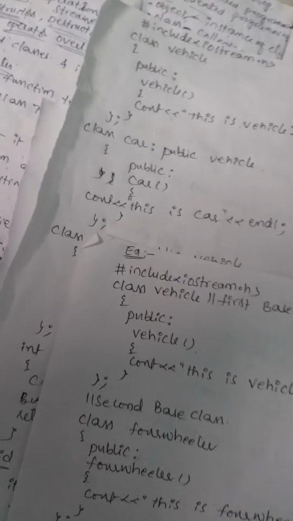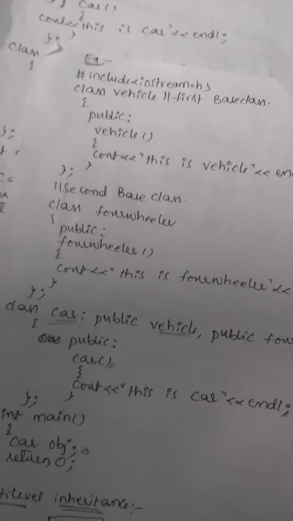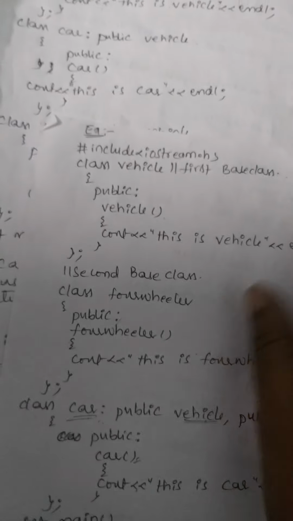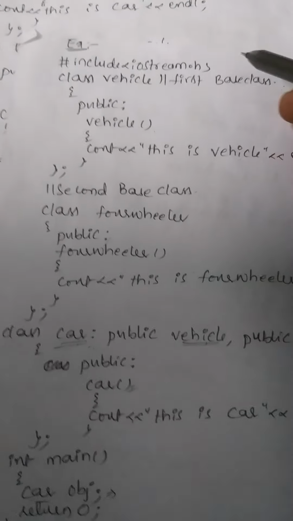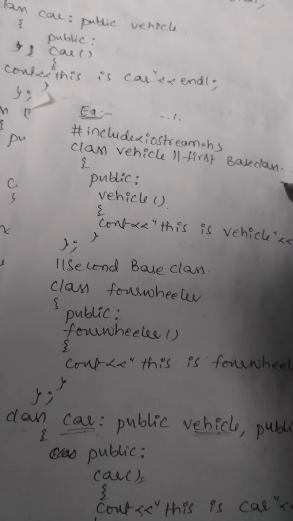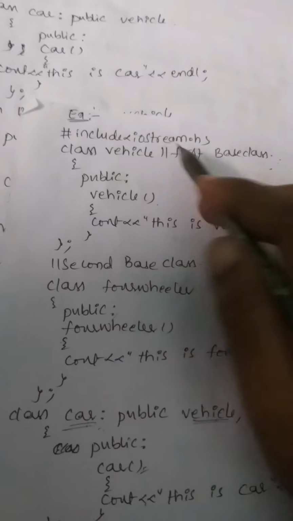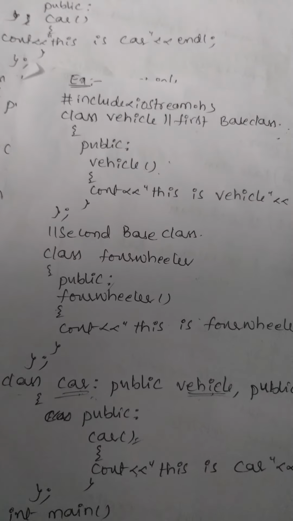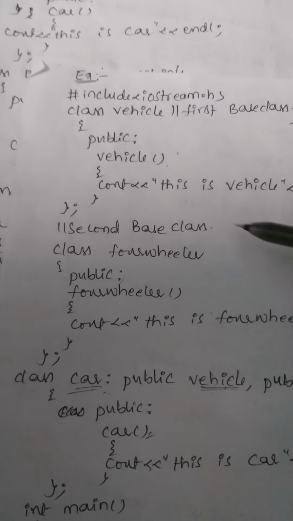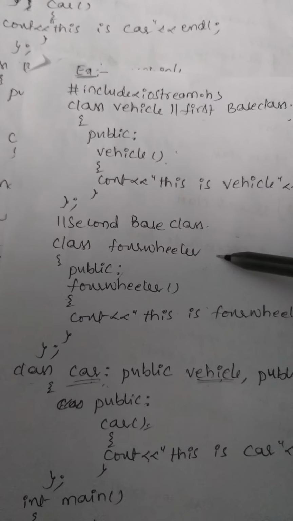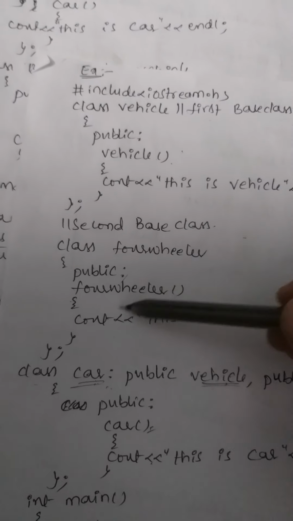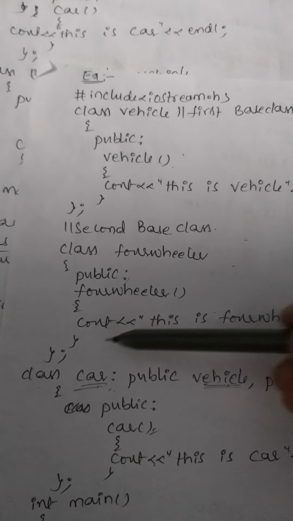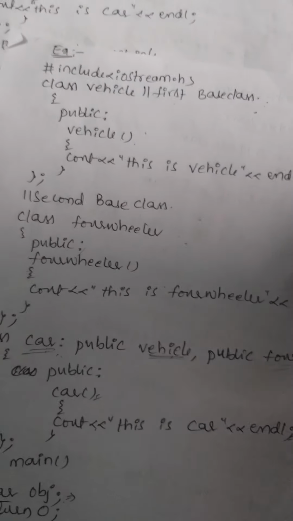I will explain the multiple inheritance concept with an example. In this case, again I am taking one vehicle class. This is the first base class. In this, again creating one constructor, and we are printing the statement this is vehicle. Again we are creating one more base class. That base class name is four wheeler. In this four wheeler, again we are taking one constructor and printing the four wheeler statement.